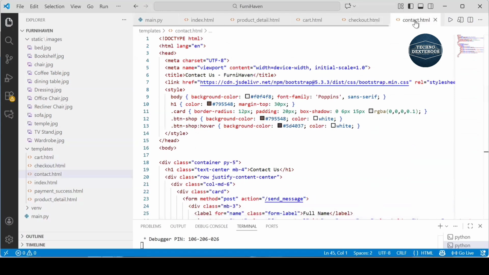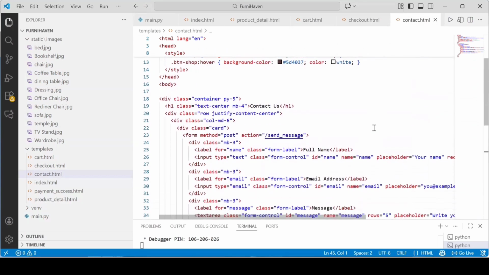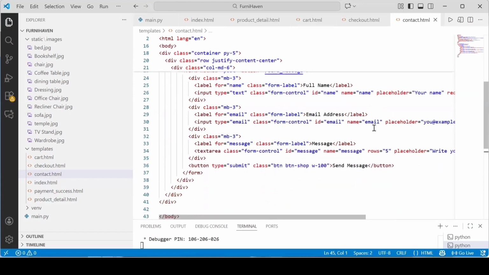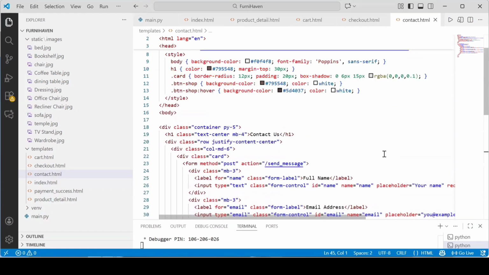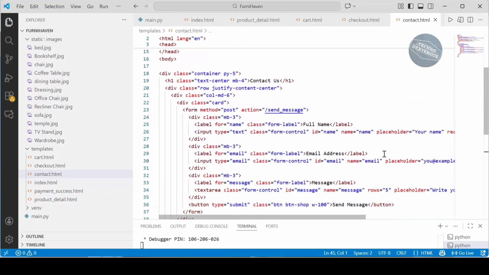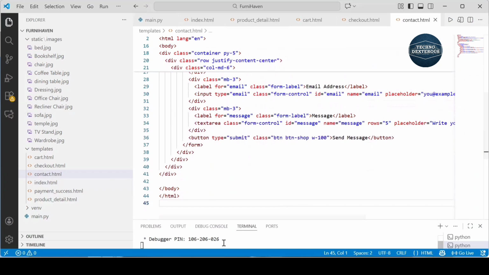The last page of my project is the contact page. The contact page contains a simple contact form. Users can write their name, email, and message. If there is any problem in purchasing the furniture, or to contact the furniture owner or shop owner, they can try to contact from here using the contact page. In this page I use message and name through the email address. I will run the code and show the website.